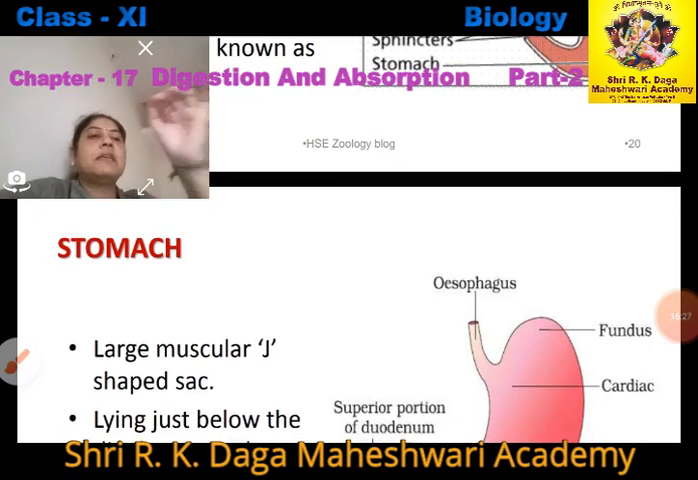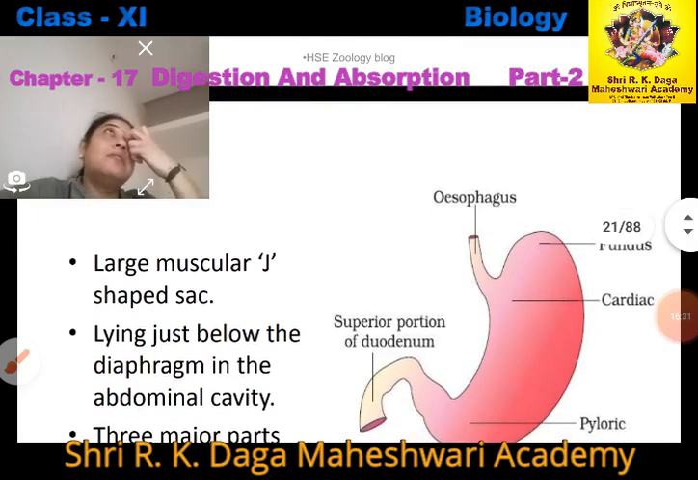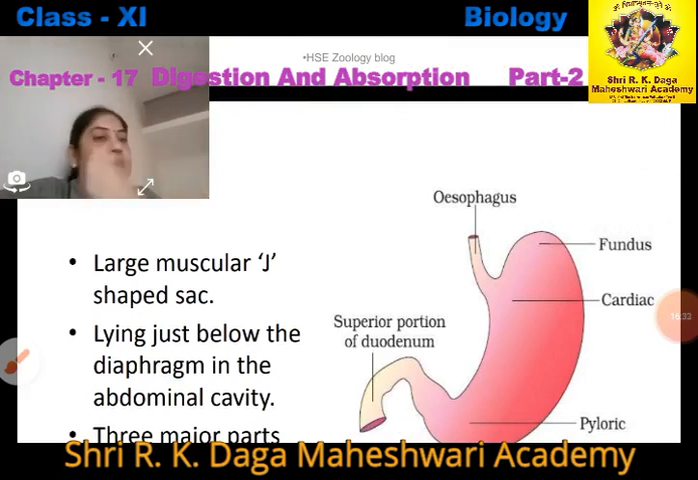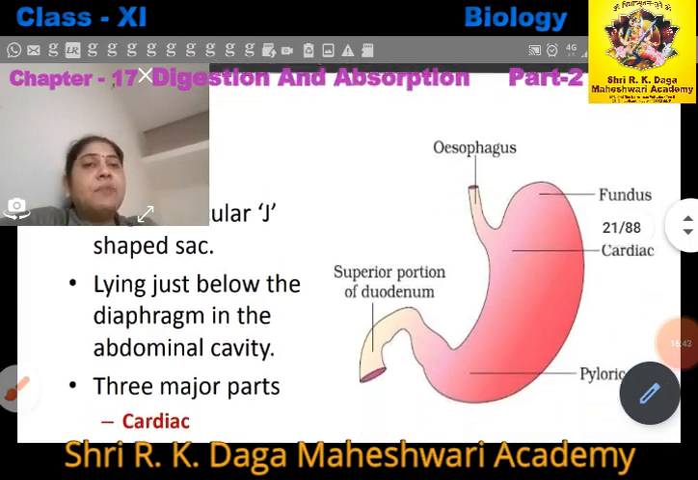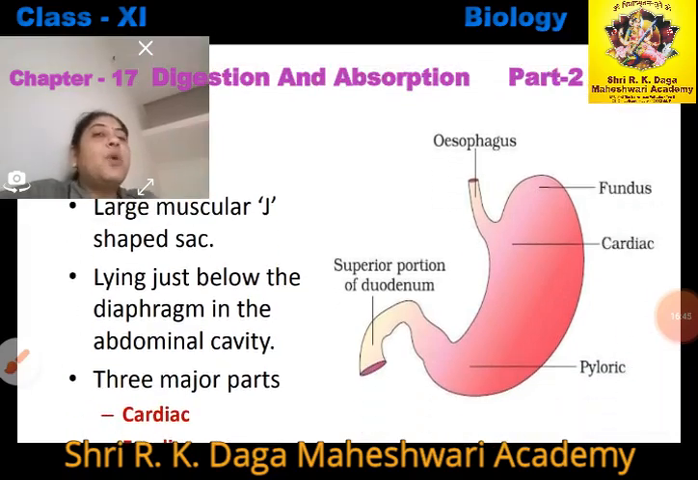Now we will discuss the stomach. The stomach is a large muscular part. Which type of shape does it have? It is alphabetically J shaped. This is a J shaped structure, right? It is a bag-like structure, J shaped, lying just below the diaphragm.